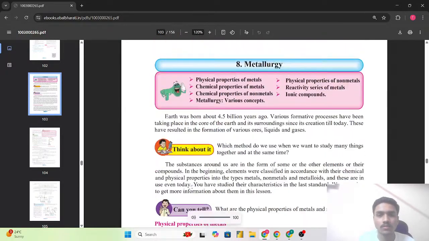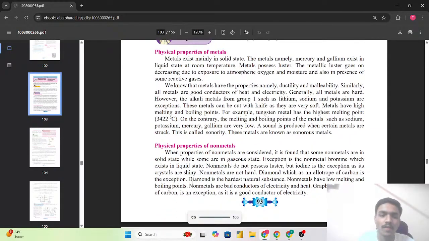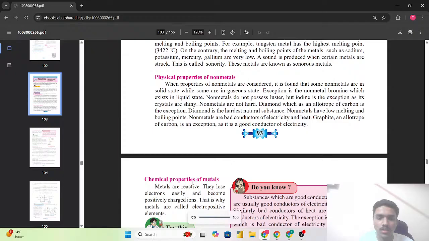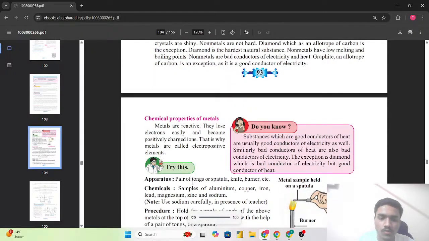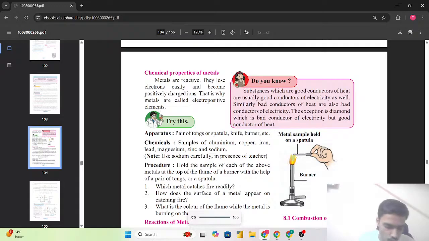So today we have started with the chapter on metals, and we have seen the physical properties of the metals and the physical properties of the non-metals and the exceptions which are there. And also we have studied the introduction to the chemical properties of the metals.